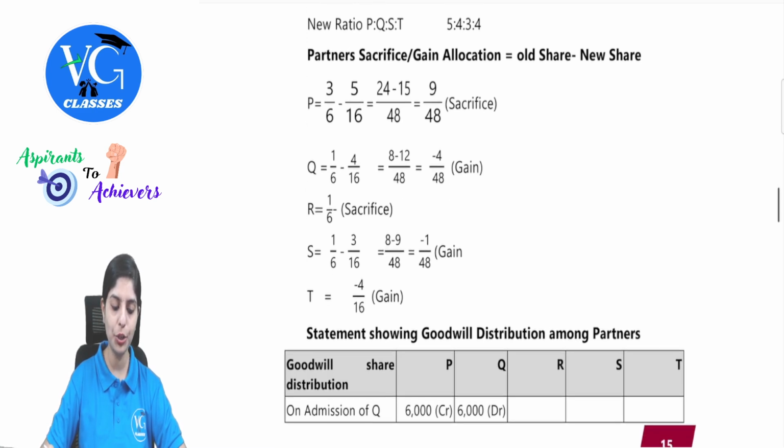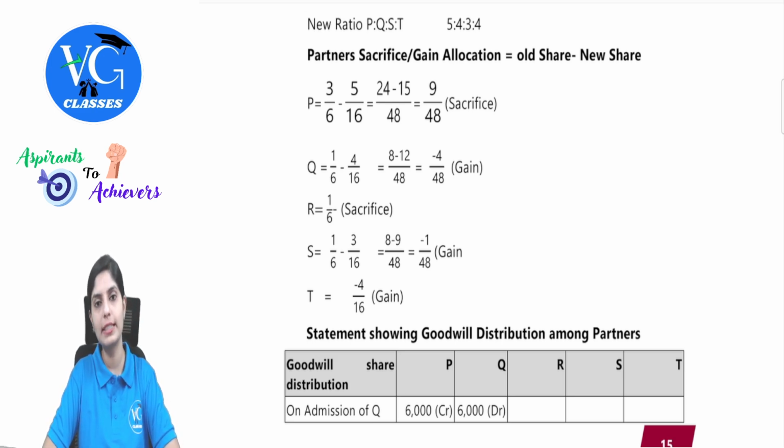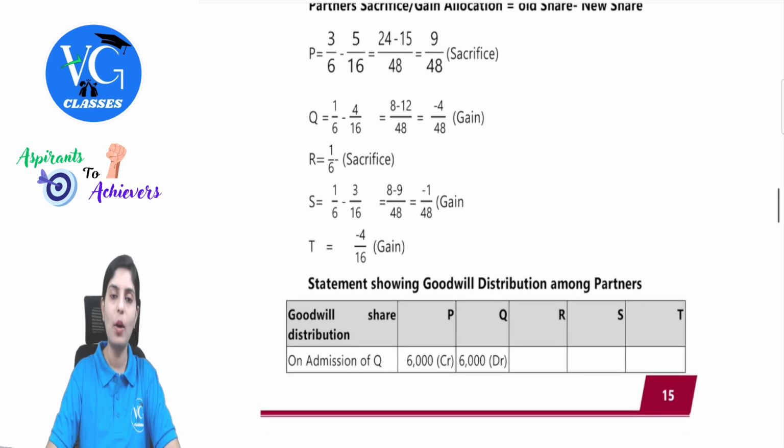And then likewise for Q, 6 and 16 we are getting 48. So 1 by 6 into 48 will be 8, and 3 by 16 into 48, 3 fours are again 12. So 8 minus 12, here we are getting a negative value. So the gain ratio will arrive. R is retiring, so whatever is there, we will term it as sacrificing ratio, 1 by 6. Then S, 1 by 6 minus 3 by 16. Again, if we subtract, we get minus 1 by 8, which is again a negative. So it is a gain ratio.